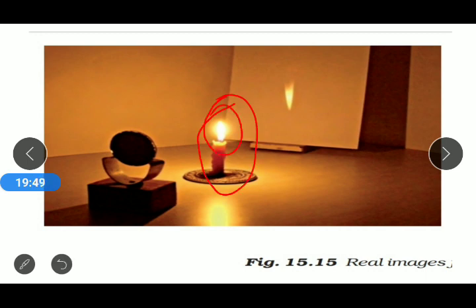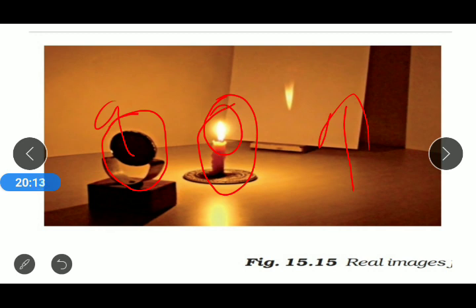You can see the flame of the candle. We take a mirror holder and fix a mirror into it, that is, our concave mirror. We have also taken a white sheet of paper which acts like a screen. We put the candle in between the mirror and the screen.